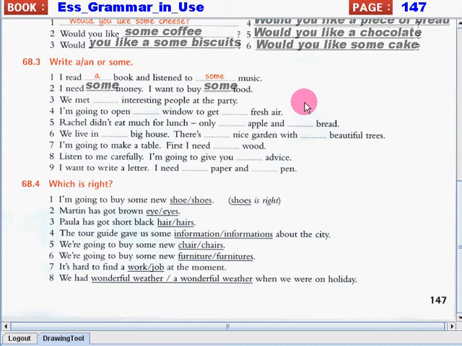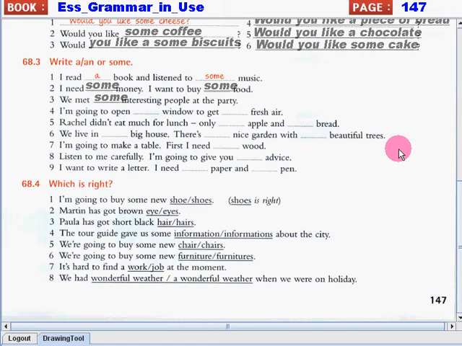Number 3. We met blank interesting people at the party. What is our word for that? Of course, we have to use the word some because people are plural countable nouns.